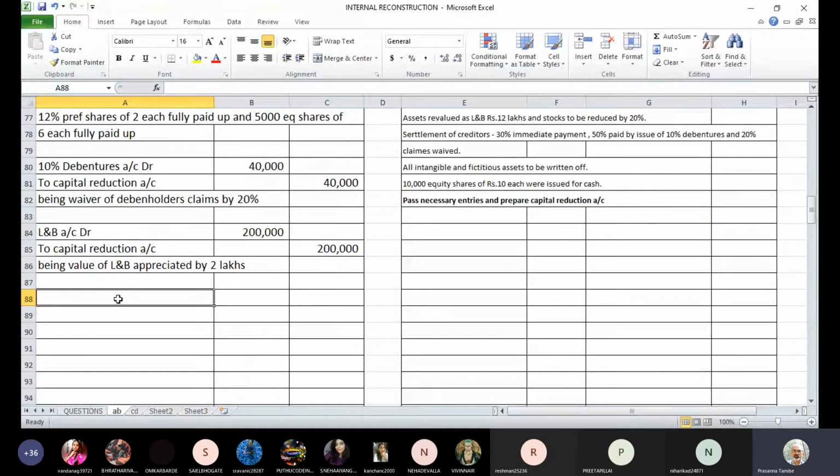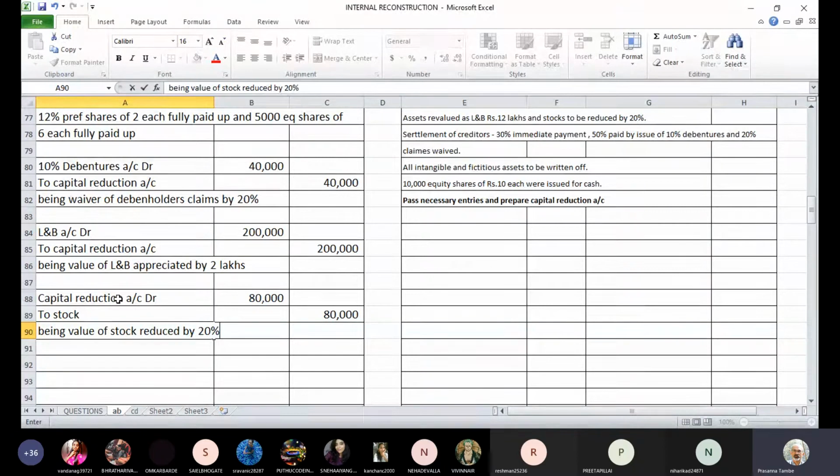So entry will be capital reduction account debit to stock. Value of stock reduced by 20%.